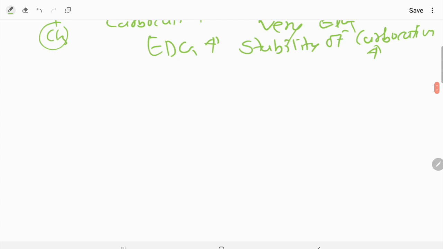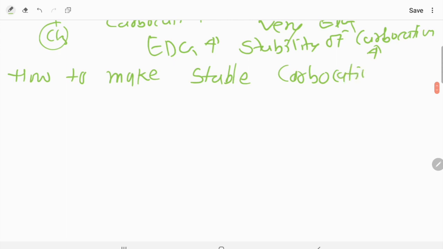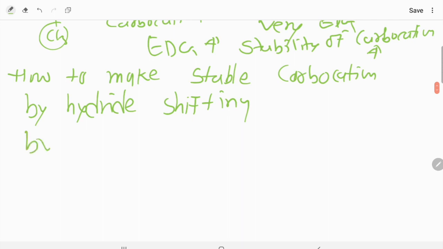Okay, so now let's start the next one. How to make stable carbocation. How to make stable carbocation by hydride shifting, or you can also do it by methyl shifting. Okay, so now what about the hydride shifting, what about the methyl shifting?